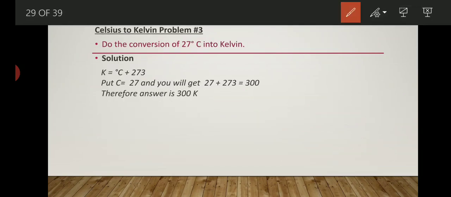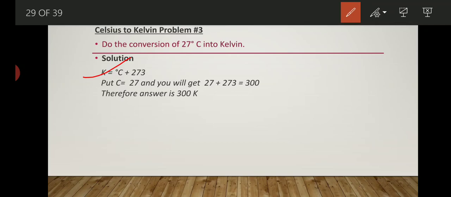In the second example also we will convert the Celsius scale into the Kelvin scale. So do the conversion of 27 degree centigrade into the Kelvin scale. Very simple. We will apply the formula K is equal to C plus 273.